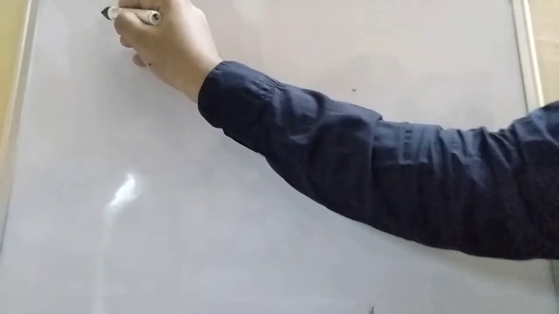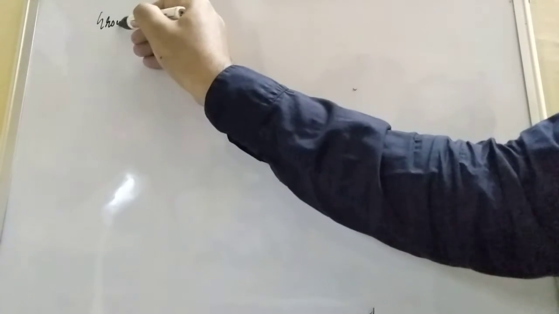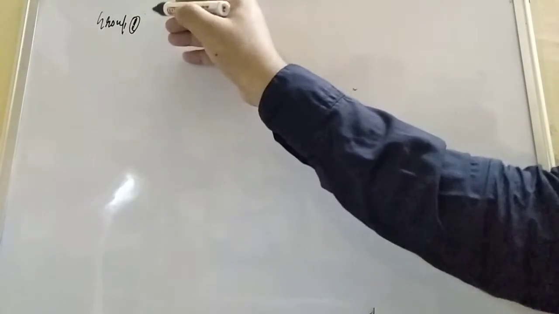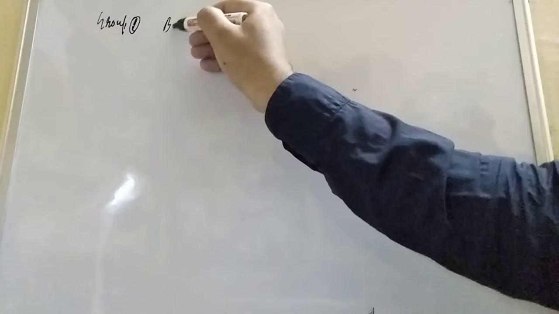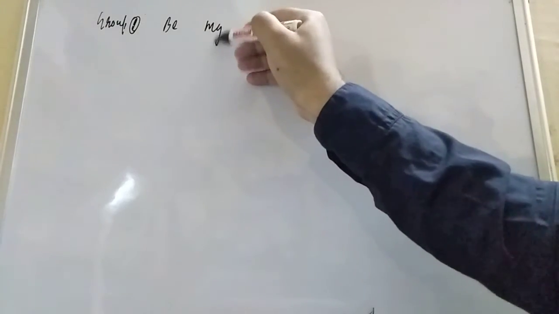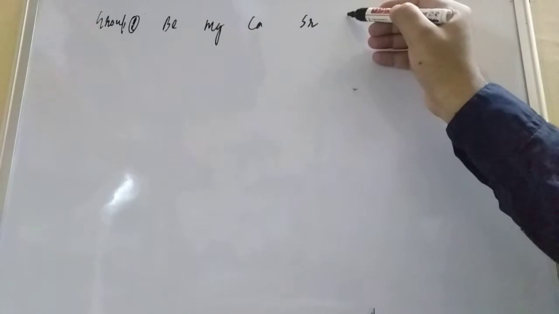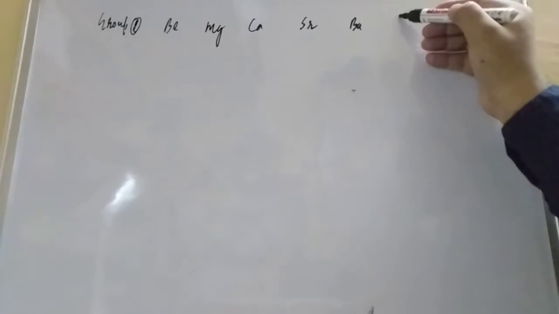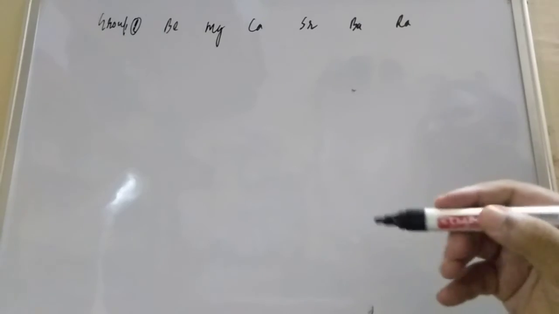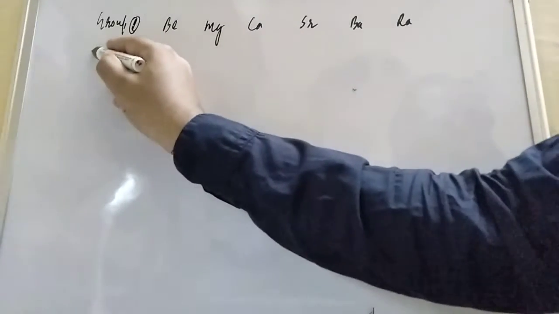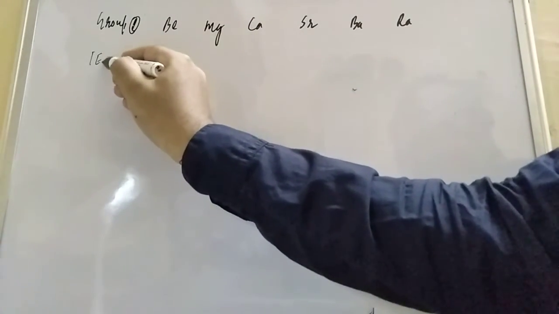Suppose you are taking group 2. Group 2 elements are beryllium, magnesium, calcium, strontium, barium, and radium. That is IE1. We are talking about the first ionization enthalpy, not the second.